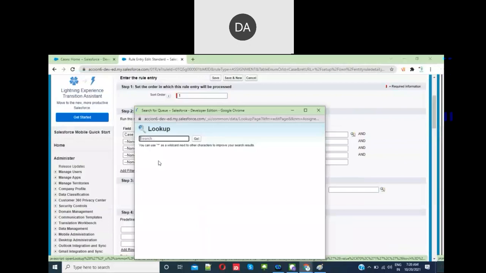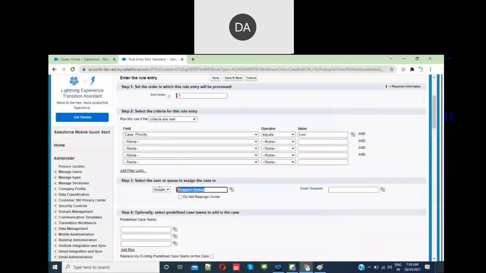My requirement is there will be three kinds of cases. One is low priority cases, medium priority cases, and high level or critical priority cases. Low priority cases may be addressed at some other time also.